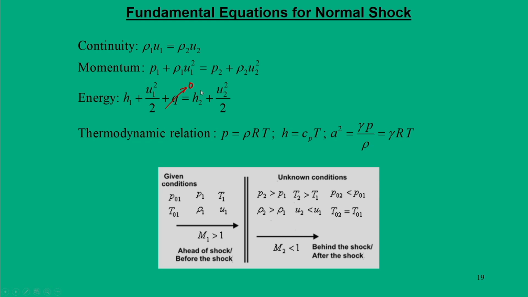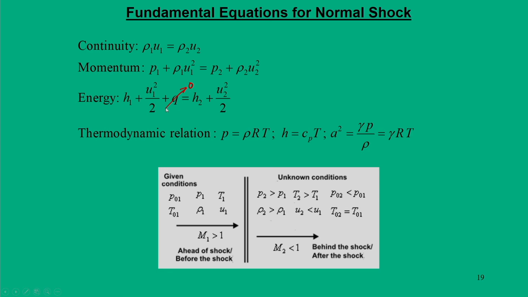But here our philosophy is that we do not know the conditions P 2, and we also do not know the conditions M 2. In isentropic flow with a known Mach number, we can correlate the property information at different locations in the flow plane.